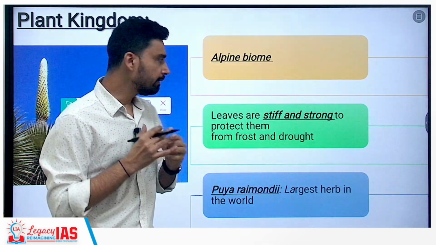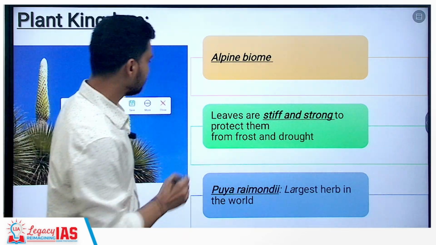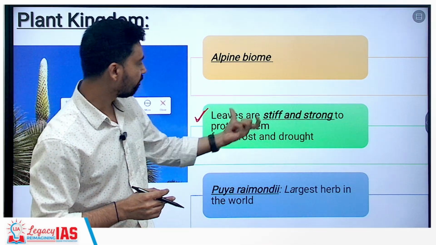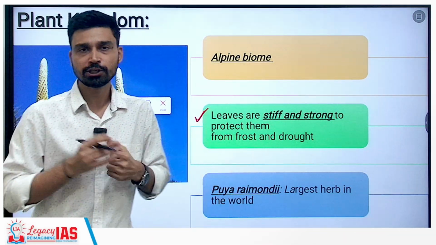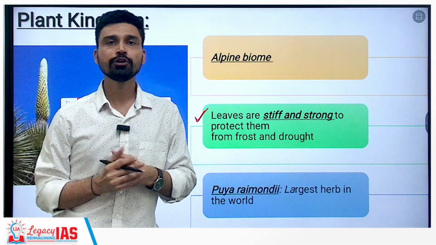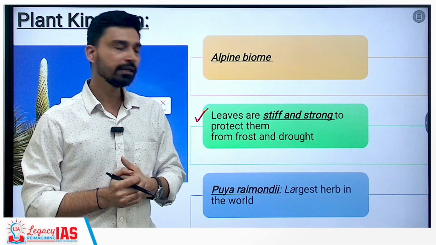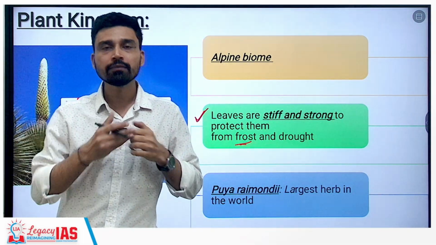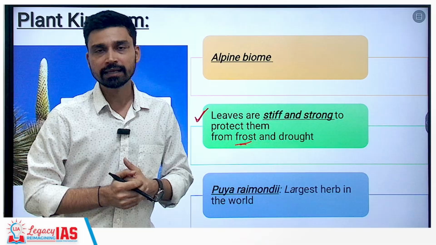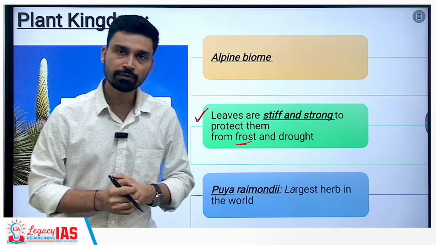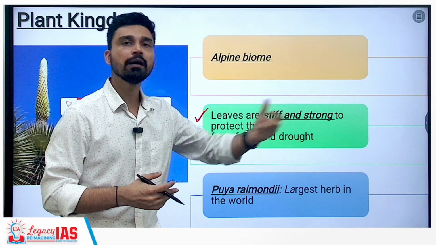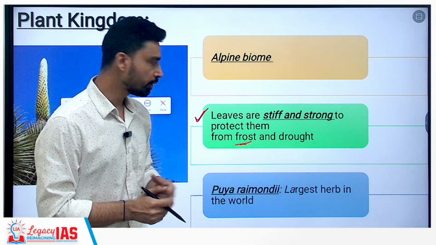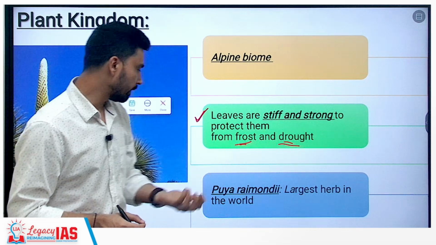Now, if you look at this entire highland area, largely because of its higher elevation, we have the alpine biome. In the alpine biome, the plants and trees that grow here have stiff and strong leaves to protect them from frost and drought, because it is a very high elevation area and in the winter season specifically they are affected by frost. Also, because they are surrounded by mountains from all sides, the region lies in the rain shadow of the Andes mountain. Thus the amount of rainfall is very low, creating dry, arid, desert-like conditions. So drought is also very frequent.